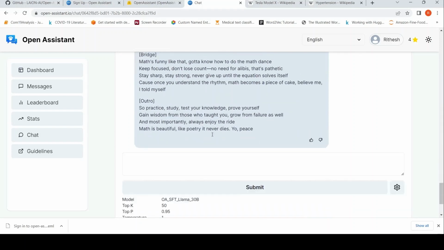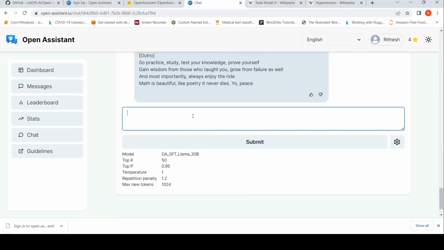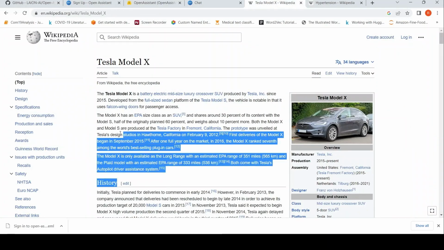So now I want to actually try out some other query like write an email introducing Tesla Model X to your customers based on below details. And let me paste this part over here.